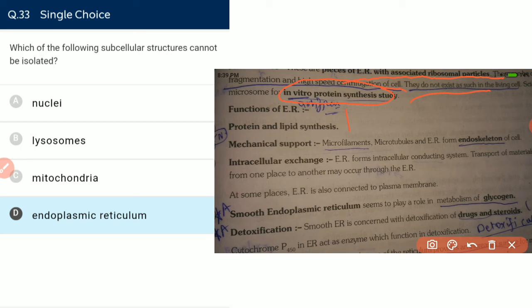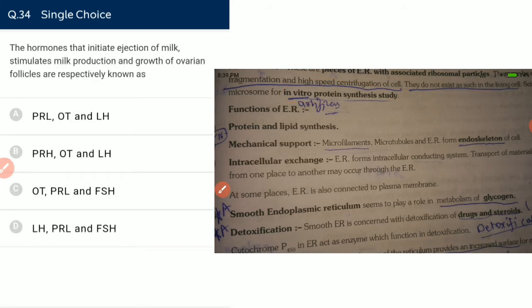Microsomes do not exist as such. If we want to isolate endoplasmic reticulum, the fragments of ER we get are known as microsomes, not endoplasmic reticulum. And what is a polysome? When many ribosomes are attached to an mRNA, that is known as a polysome. So get a clear understanding of the difference between microsome and polysome, centrosome and centriole, chromomere, centromere. These are the terms that confuse in the exam.